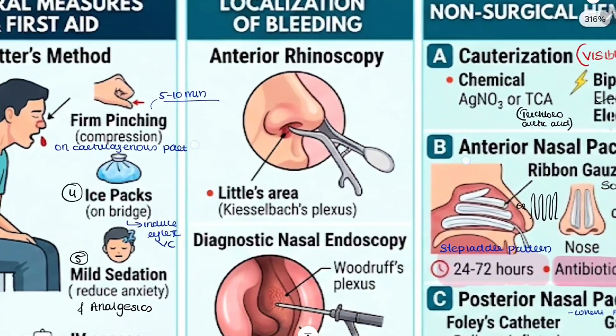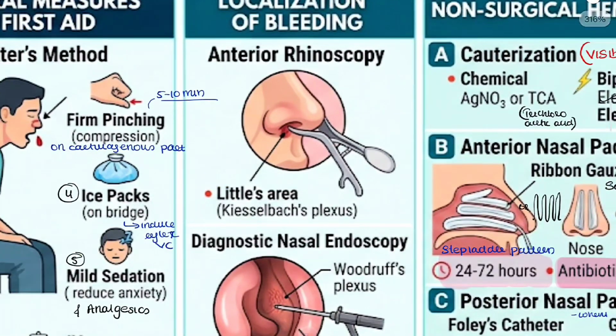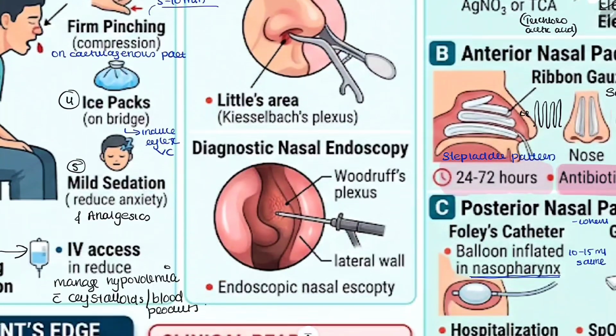Now coming to localization of bleeding, do an anterior rhinoscopy and then there we can find if it is the bleeding from Little's area, and we can also do DNE, diagnostic nasal endoscopy, to find out whether it is a posterior bleeding, that is from the Woodruff's plexus.